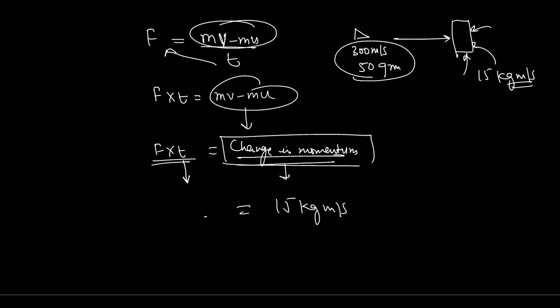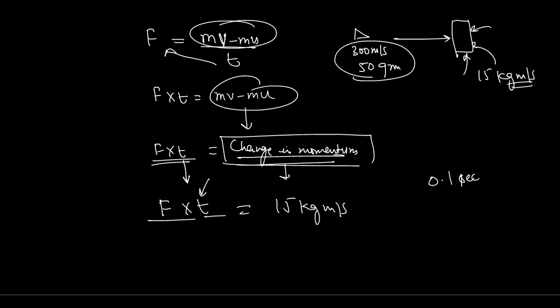We are going to have this one, but here we have force into time. So just imagine if this bullet stopped in just 0.01 second or 0.1 second, then how much force will be applied on this wooden block?